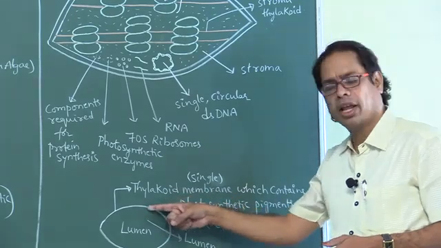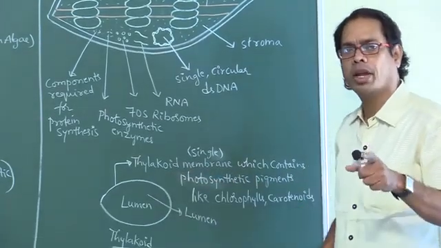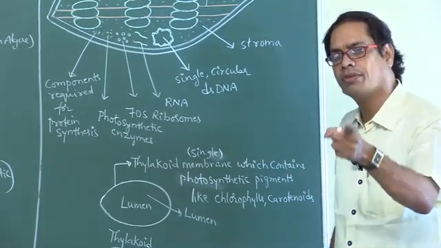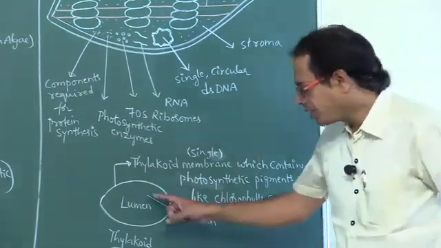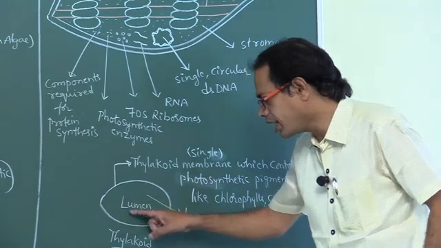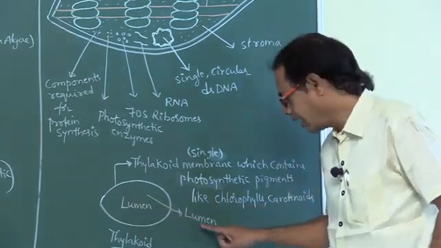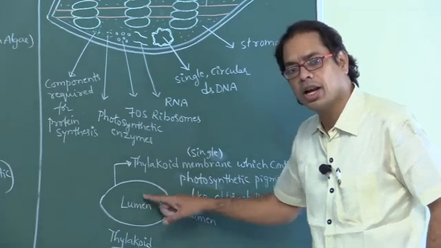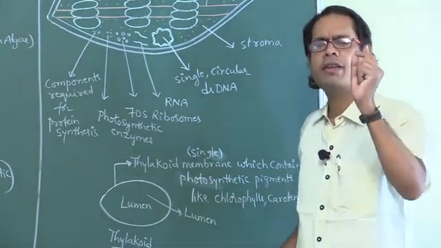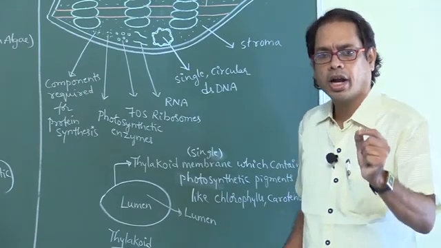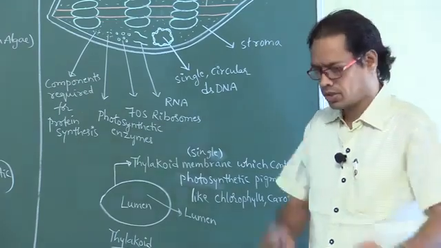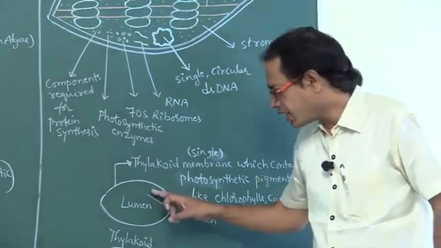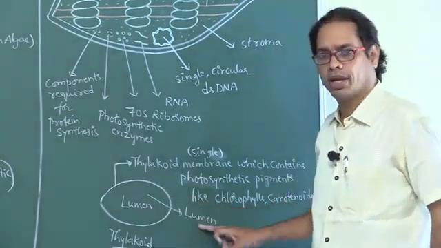On thylakoid membrane. Number of membranes present around each thylakoid: one membrane, which is made up of lipids and proteins. The empty space present inside the thylakoid is called lumen. Very, very important point: the thylakoid is bounded by number of membranes, one. The empty space present inside the thylakoid is called lumen.